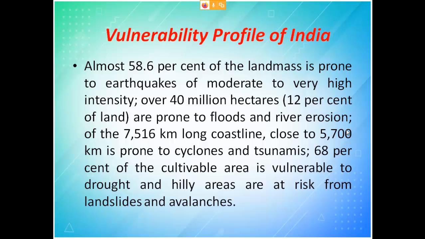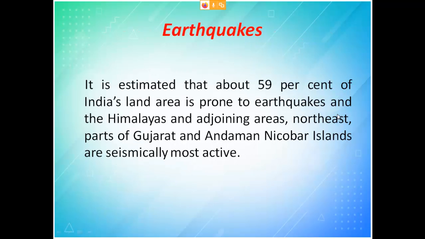So if the rainfall fails, because our agriculture depends on rain rather than groundwater, around 68% there is a chance for non-availability of water. So this is what we have discussed on the whole. Now let us see one by one what the case is in India. So first let us start with earthquake.